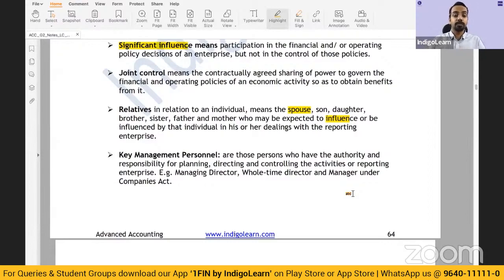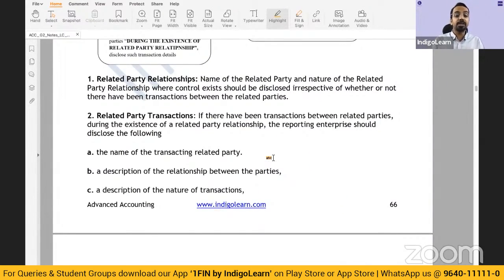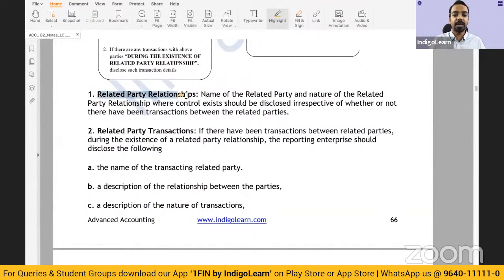Then we spoke about related party transactions. Then what has to be disclosed when there is a related party relationship and transaction? You have to disclose related party relationships. So who is the related party? What is the nature of the related party relationship? And two things you have to take note of here. If related party disclosures are coming because of control, then you have to disclose whether or not any transactions have happened. But if it is coming other than from control, then you need to disclose only if transactions have happened.